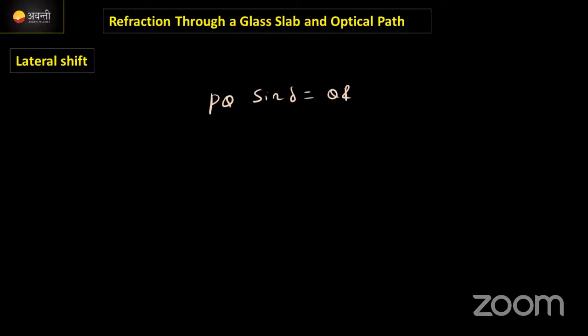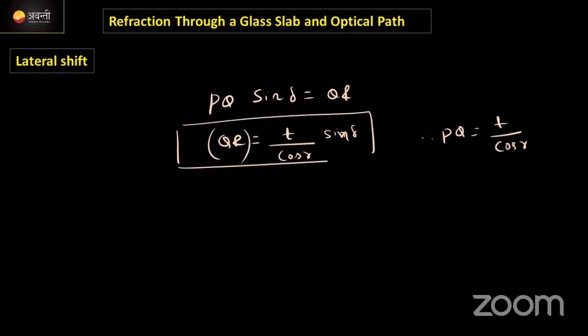But PQ का value पता हो गया हमको. PQ is equal to T by cos R. Correct? Now substitute this value here. Then QR value will be equal to PQ, means T by cos R into sin delta. Correct now? Is it right? This is what the lateral shift. Directly you can write this one as a lateral shift. There is no problem. Or else if you want some more substitutions, a few more substitutions.